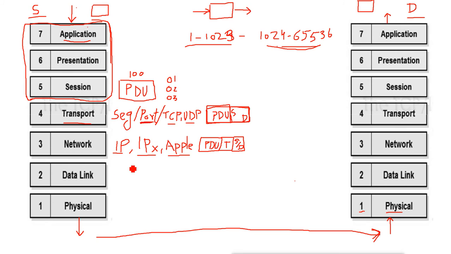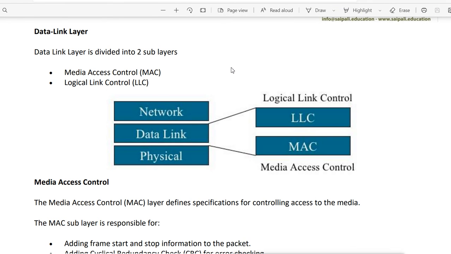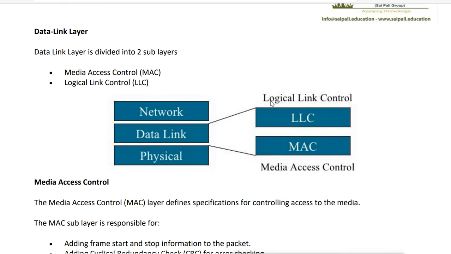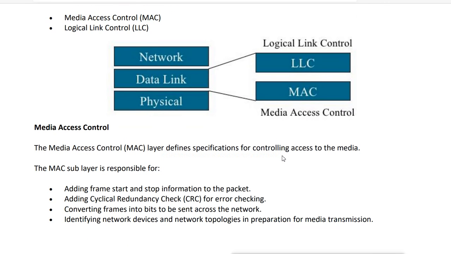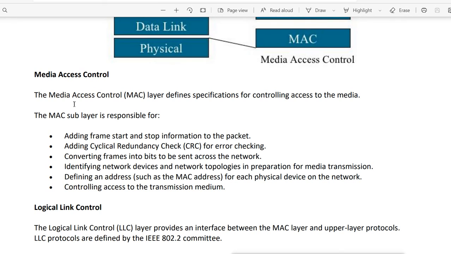Now the data link layer will do its job. This data link layer is divided into two sub-layers: the logical link control and the media access control. Now what is the media access control? The media access control layer defines the specification for controlling access to the media. That means adding the frame start and stop information to the packet, and adding the cyclic redundancy check for error checking. So in this layer the error is also checked.